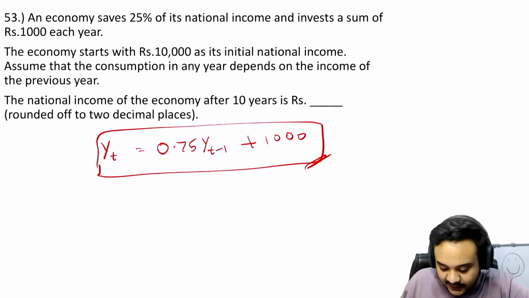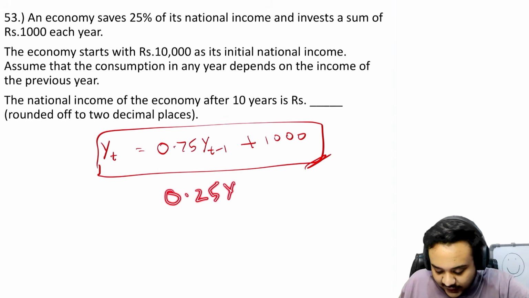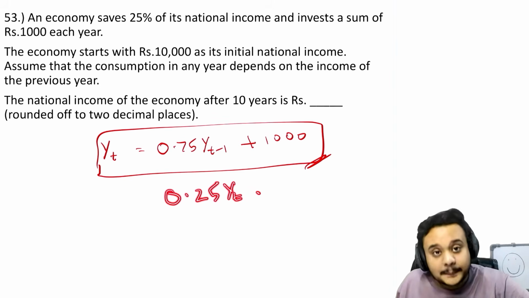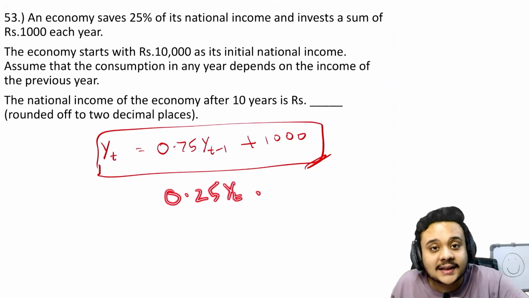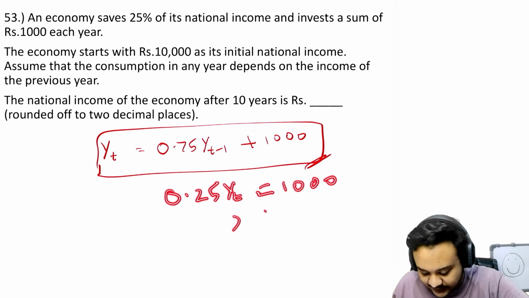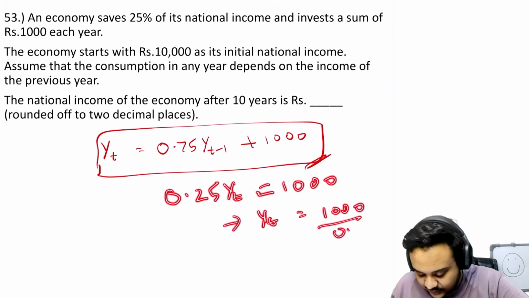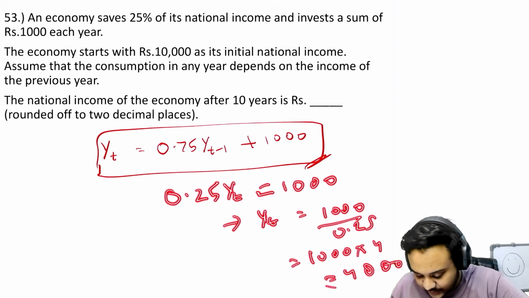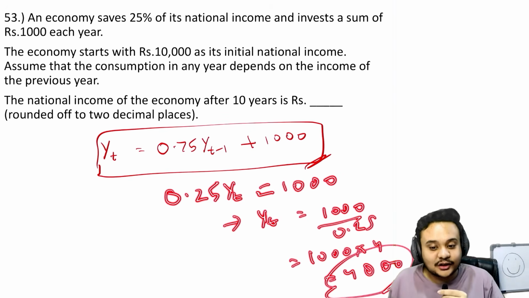So we are saying that 0.25 of y is going to be completely compensated by this addition of 1000 rupees, or this investment of 1000. So basically yt will be 1000 upon 0.25, or 1000 into 4, or 4000. Okay, that is a very interesting way to solve that as well.